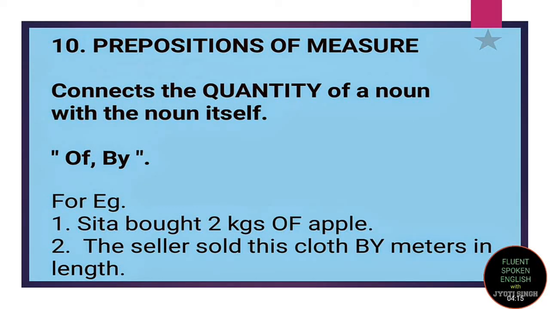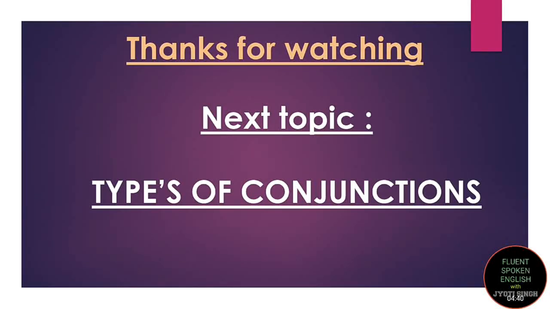The seller sold this cloth by meters in length. So a seller is there who's selling clothes. Now, what is the kind of measurement that how he is selling the clothes? He is selling the clothes by meters. So here we have used the word by, which is telling that the quantity is being measured in meters. So this was all about prepositions and types of prepositions.